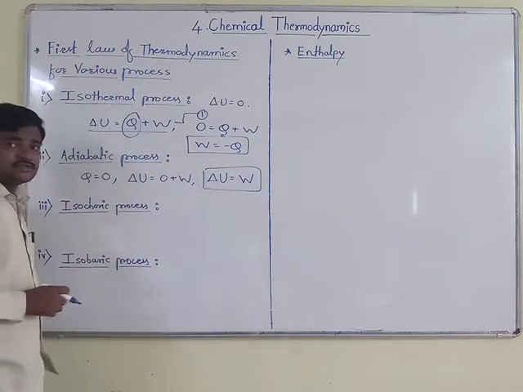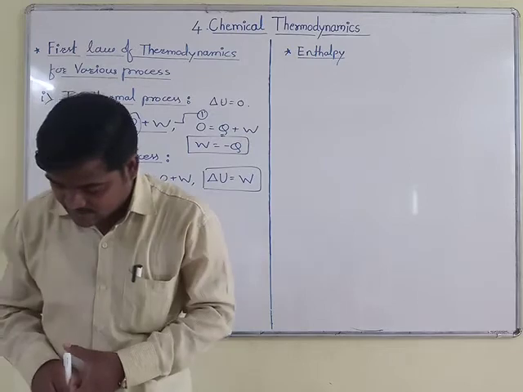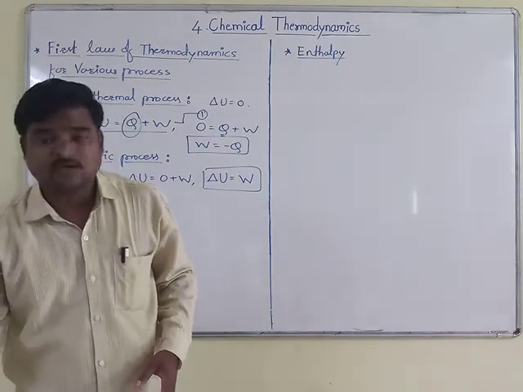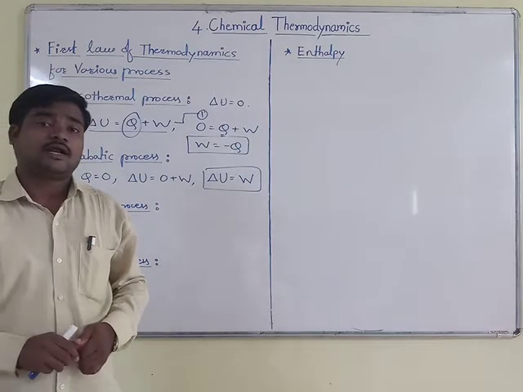Okay, so this is the use of the first law of thermodynamics in adiabatic conditions.